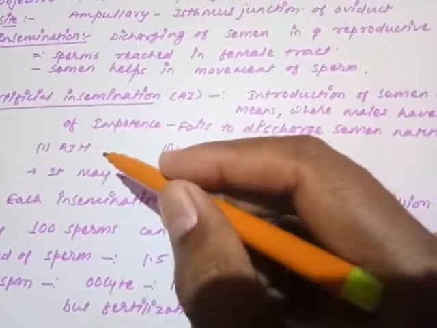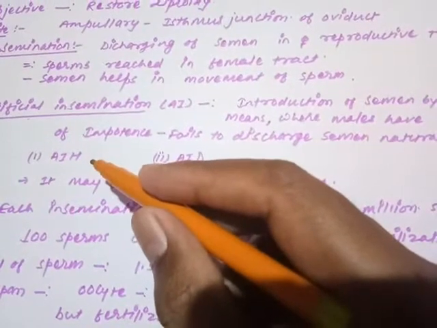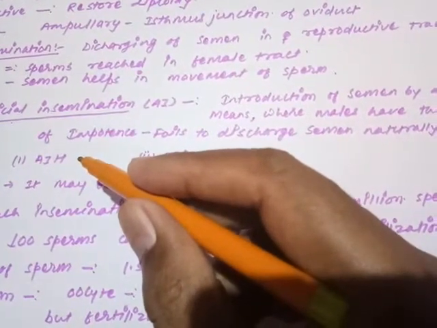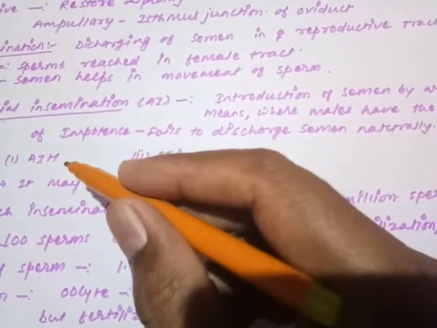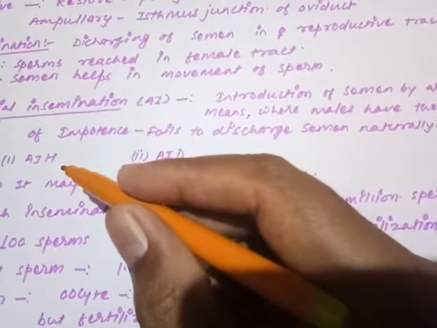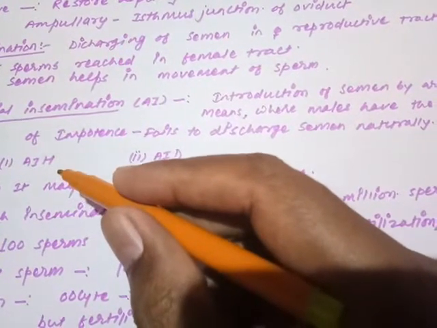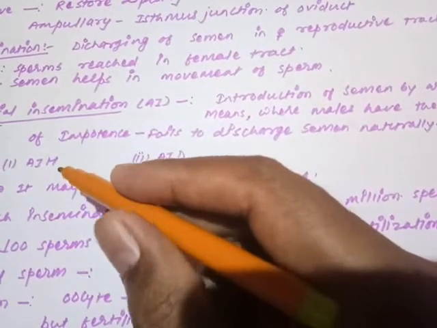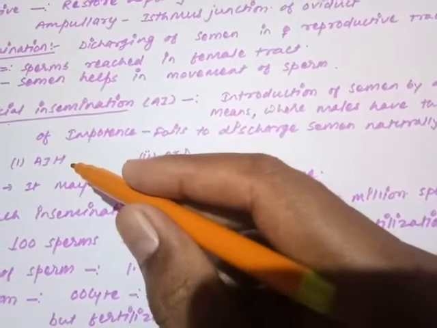Artificial insemination is of two types. One is called AIH. Remember, artificial insemination husband. If the reason for infertility in the male is only that he is not able to discharge the semen, then semen is collected outside the male's body and discharged into the respective female. That is called artificial insemination husband, when the husband himself provides the semen.